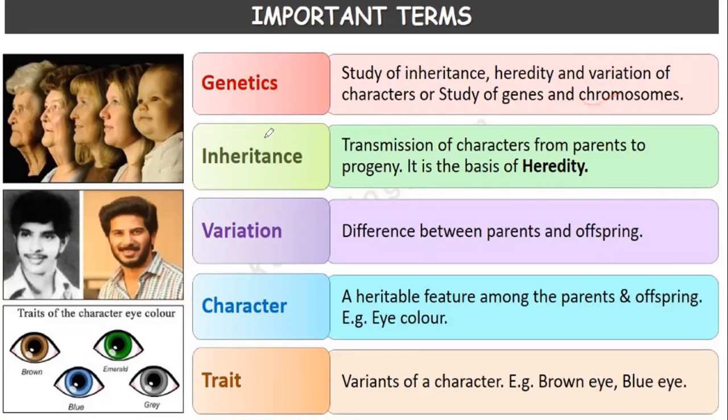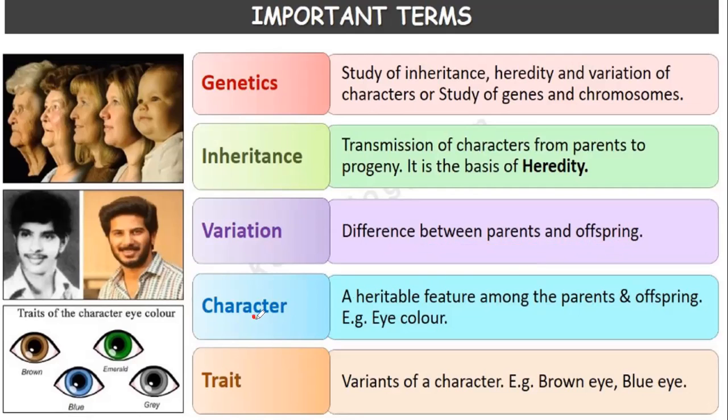Now, what is inheritance? Inheritance means transmission, transfer of character from parents to progeny. It is the basis of heredity. So, if there is a question, what is the basis of heredity, you have to write: inheritance is the basis of heredity. Then the third word is variation. The differences between parents and offspring are called variation.